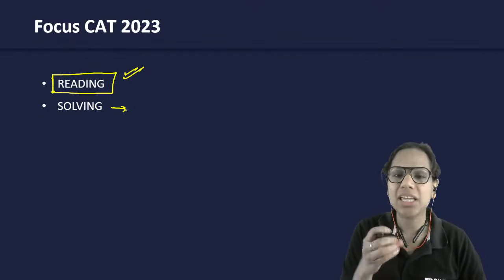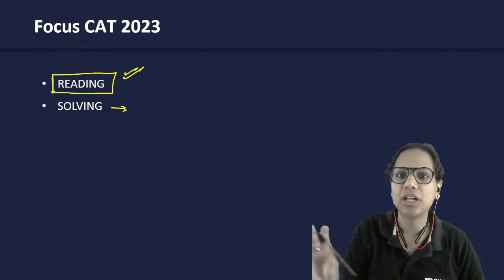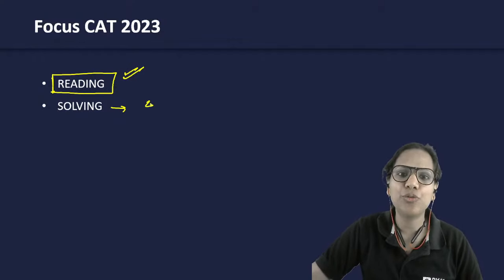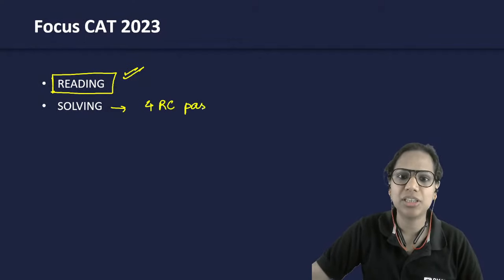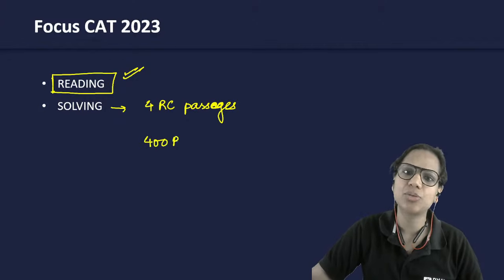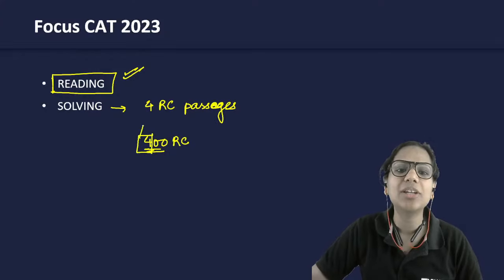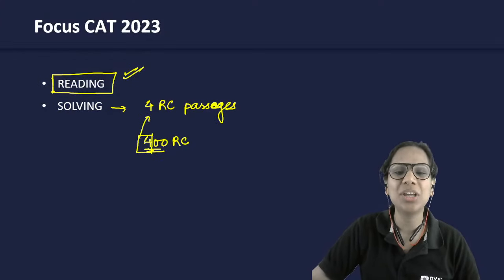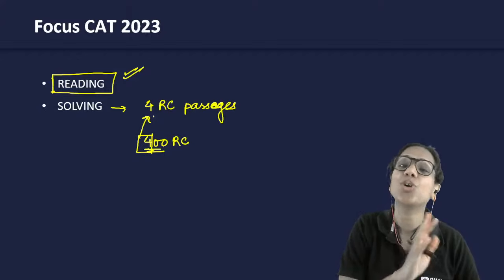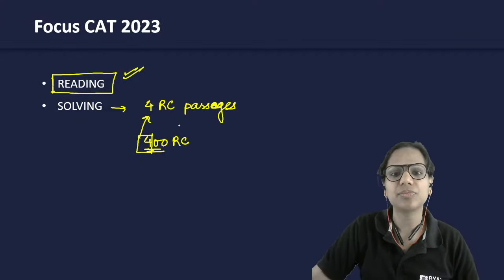I have a very simple funda for this. I feel that for the 4 RC passages that you have to attempt in the exam, you should have solved about 400 RC passages outside the actual CAT exam. So that this is just 1%. On the day of the exam, you just have to solve 1% of what you've already solved, right?